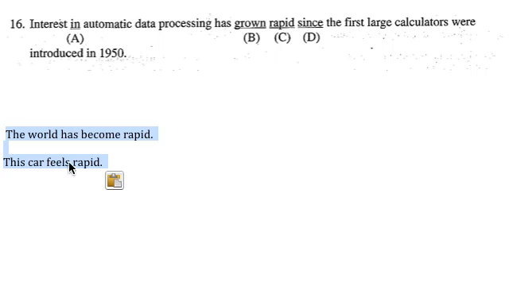And the same thing with verbs of feeling or taste or touch, describing how something tastes. The coffee tastes good, not the coffee tastes well. Or this car feels rapid, or this car feels fast would probably be what more people would say. I was just trying to stick to the example.